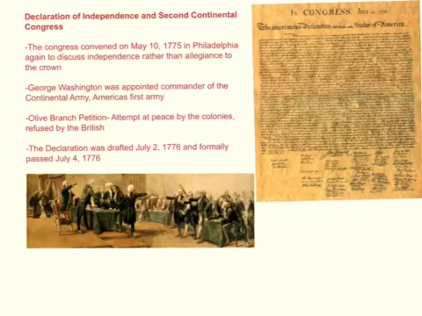Eventually, on July 2nd, 1776, the first resolution of independence was passed by Congress and was written by Thomas Jefferson. And on July 4th, 1776, the Congress approved the official Declaration of Independence. The United States Constitution was officially ratified in 1788 after the war had ended, creating a steady government for the United States of America.